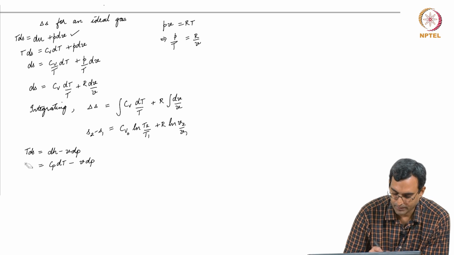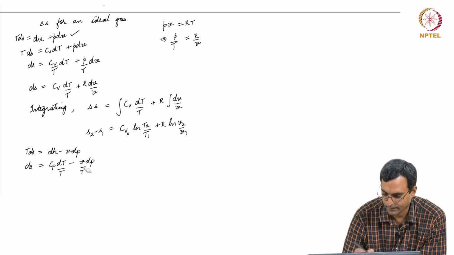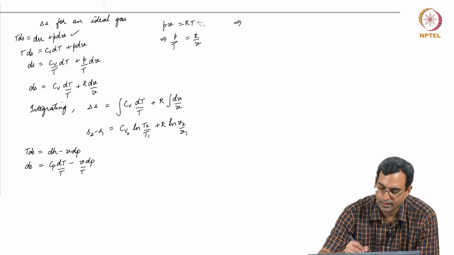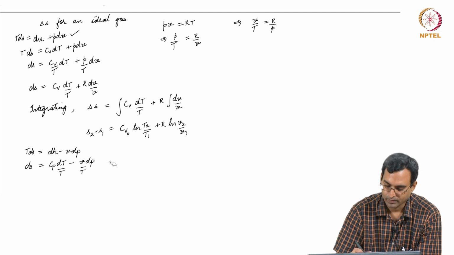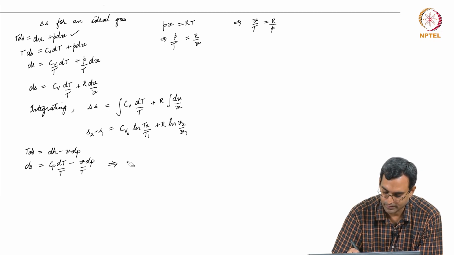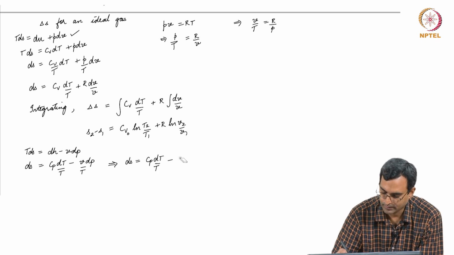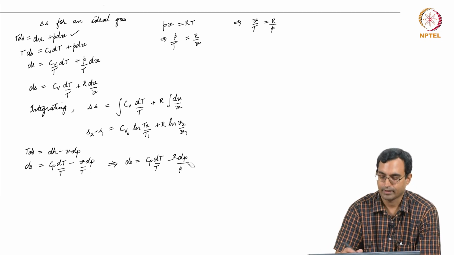If I divide by temperature, I get dS is this. From the ideal gas equation of state, I see V by T is R by P. So, I could write this as dS is equal to Cp dT by T minus R dP by P, and I can integrate this.